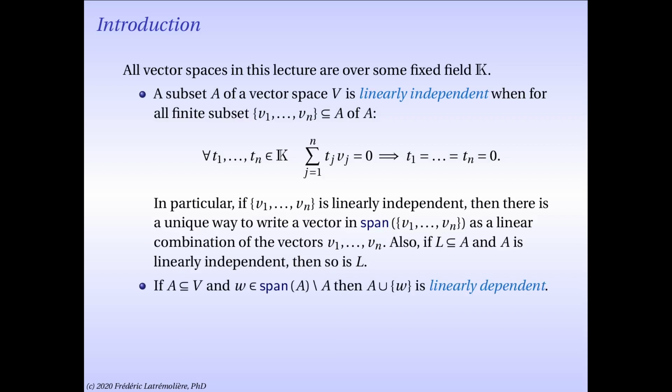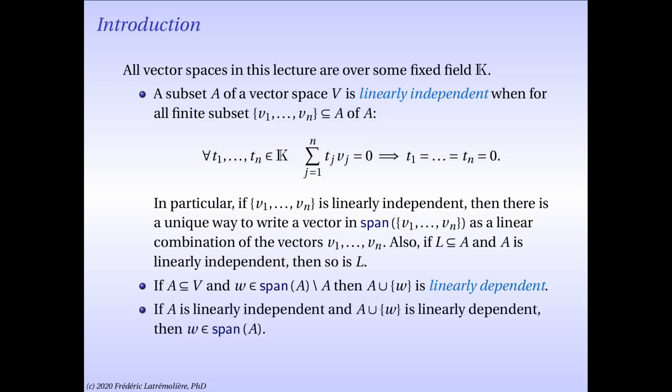We proved a few important results about linear independence. For instance, we showed that if A is a subset of a vector space, and omega is in the linear span of A but not in A, then the union of A with the singleton omega is linearly dependent. We also showed that if A is linearly independent, and yet the union of A with the singleton omega is linearly dependent, then omega is in the linear span of A.